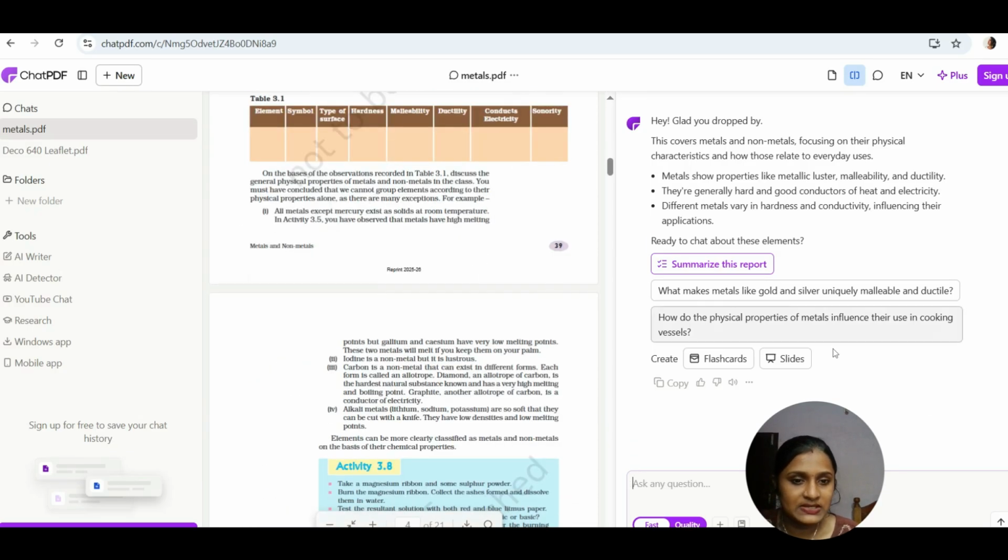And we can ask whatever questions come to our mind, one by one. Here, ChatPDF has already asked to summarize this report. That is the inbuilt question in ChatPDF itself. If there are extra questions you want to add, we have an option to add them over here.